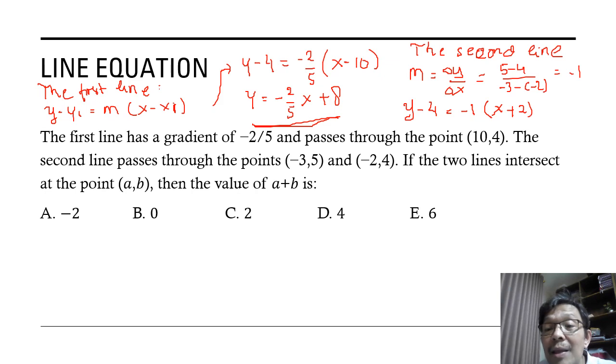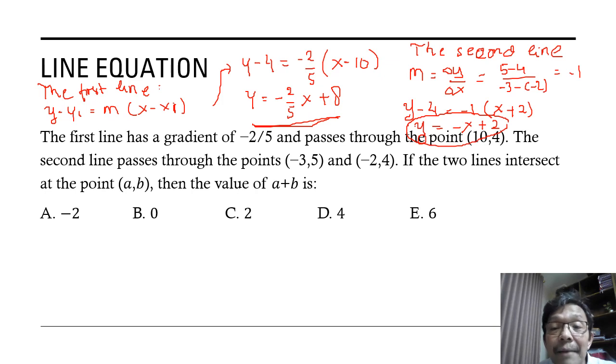So y equals minus x minus 2 plus 4, so y equals -x + 2. This is the second line.